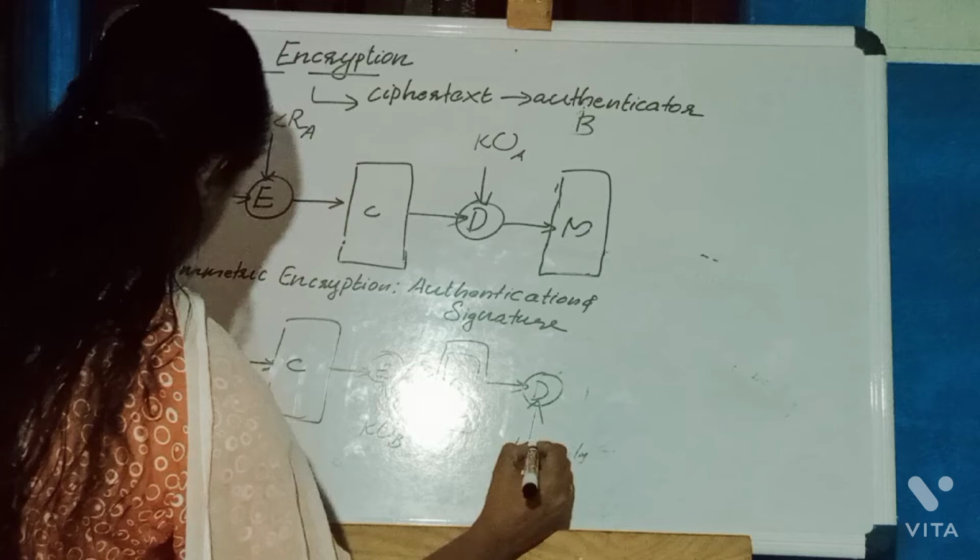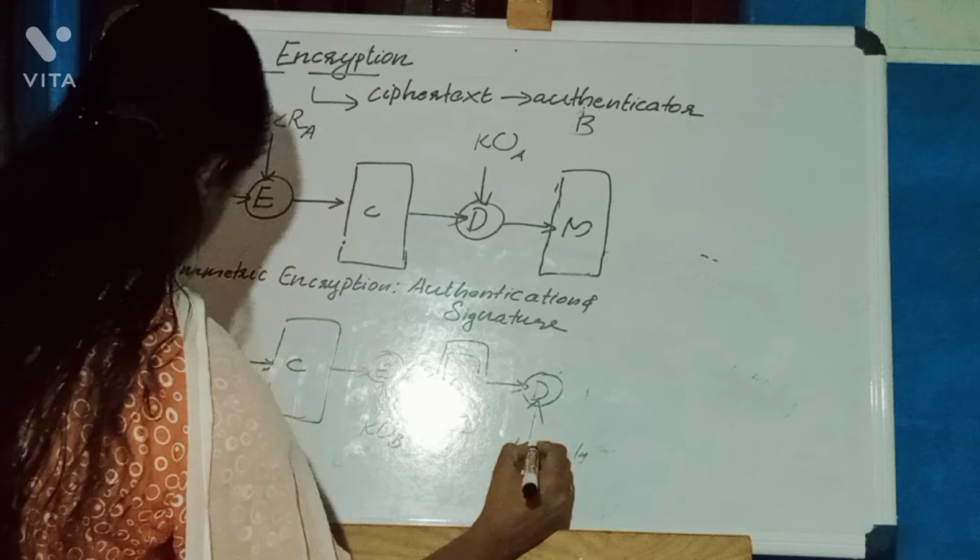Okay, here we are doing dual encryption. First, this message will be encrypted using KRA. KRA is the private key of sender A. Then we'll get the ciphertext message. This message will be again encrypted by using the public key of B. Then we'll get the dual encrypted, double encrypted message. This is the sending side process. This message will be decrypted by using KRB.